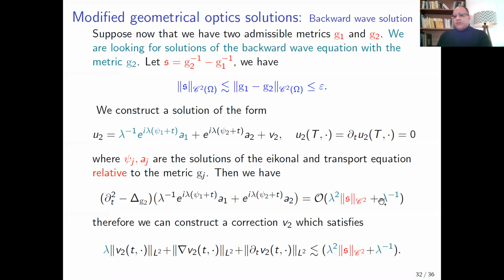Here we see that we have some balance between lambda and the norm of S. So if the norm of S is small, then this term is also small. And by the same energy estimate, we obtain this inequality for the correction term V2.